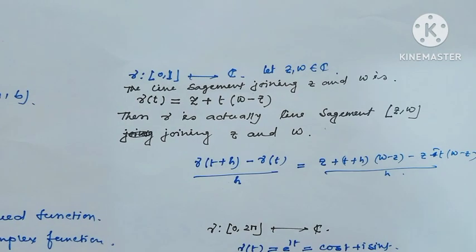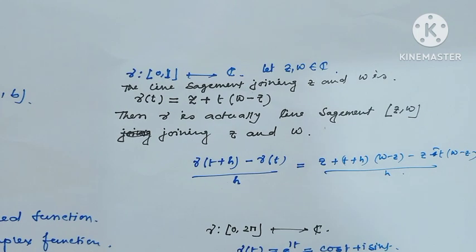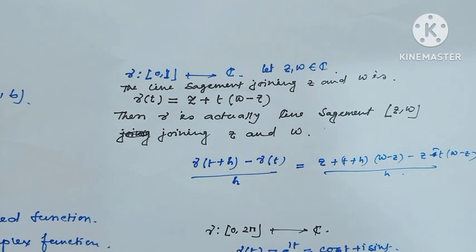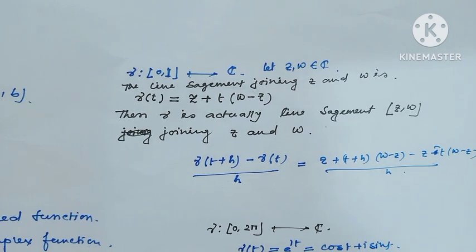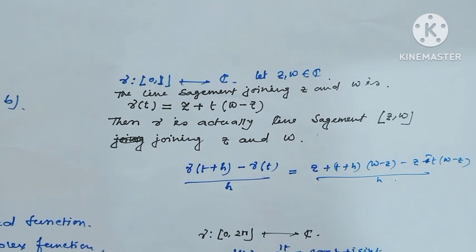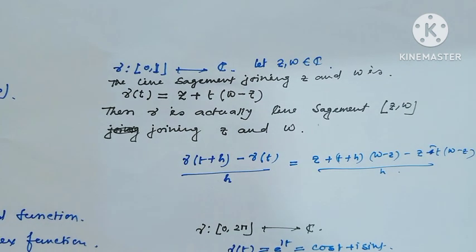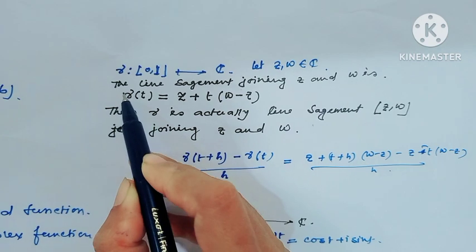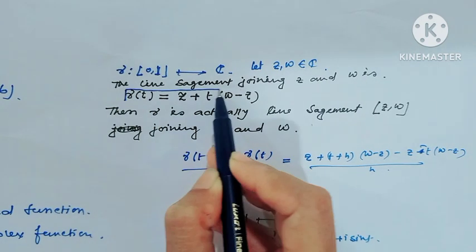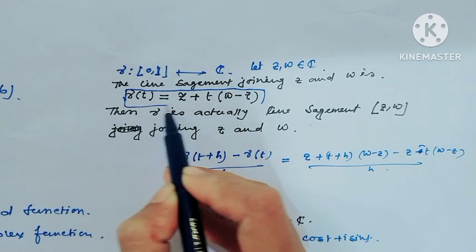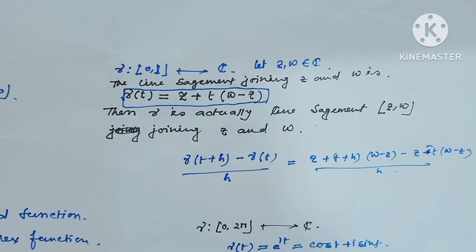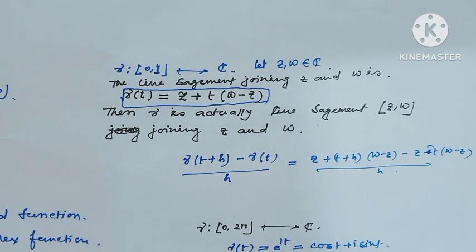Okay. We consider a new function gamma defined from the closed interval [0, 1] to the complex numbers. Let z, w belong to the complex numbers. Then the line segment joining z and w is gamma(t) = z + t(w - z). And this gamma is actually the line segment joining z and w.